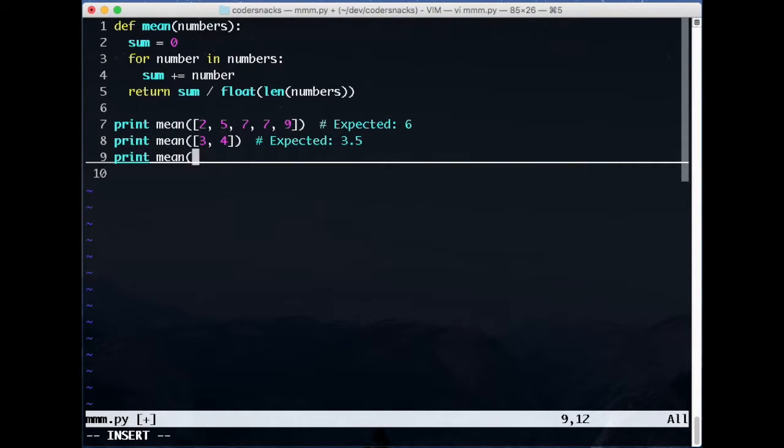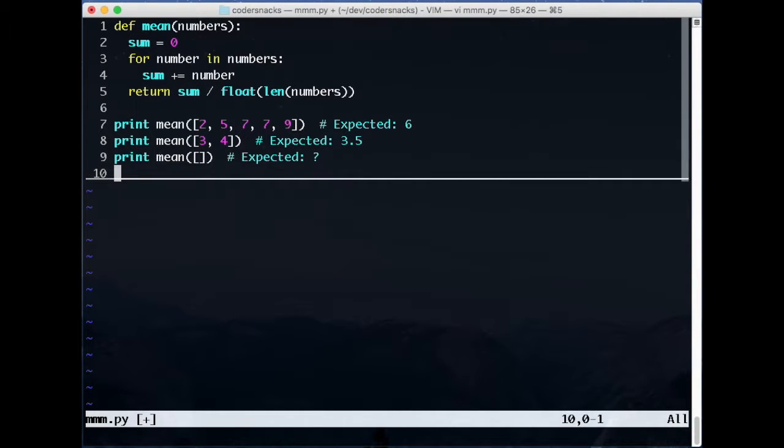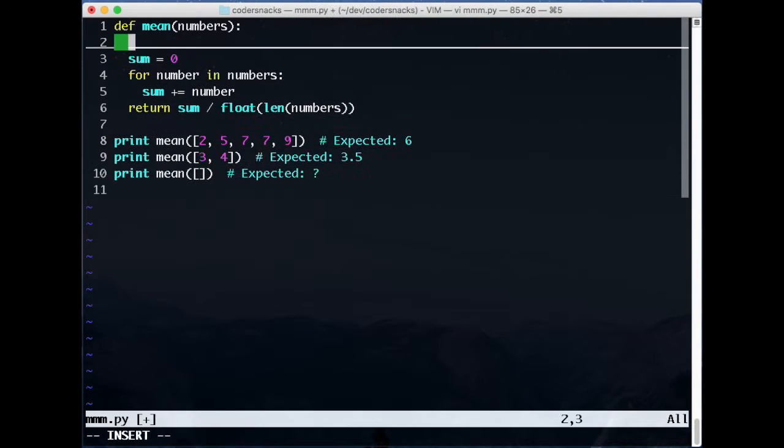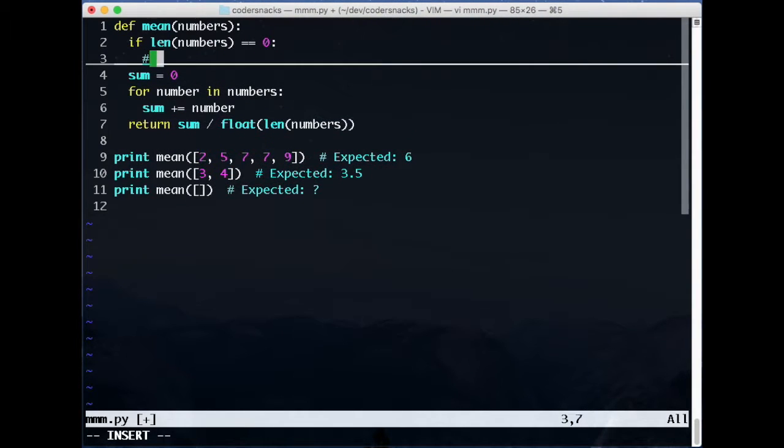Second, what does this code do if we pass an empty list? Because the length of the list is 0, we get a zero division error. What should happen? This is an interesting question, and you should discuss it with your interviewer. Are we content with just letting that error raise to the caller?